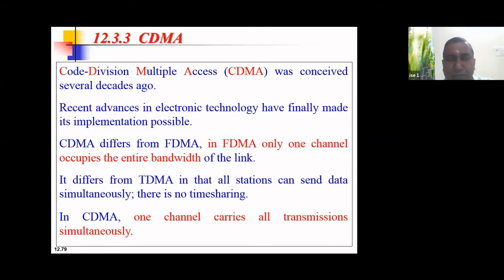Suppose 4 people are speaking Bengali and the remaining people are speaking languages like Telugu, Hindi, Marathi, English, French, all kinds of languages, but these Bengali people will not get disturbed by anyone. Noise carries no meaning for them, they will understand their own language. Similarly, a group of 5 people speaking Marathi will not get disturbed by the remaining people, whatever they are speaking. It's noise for them, but still they understand. So code division multiple access was developed with this kind of scenario in mind.